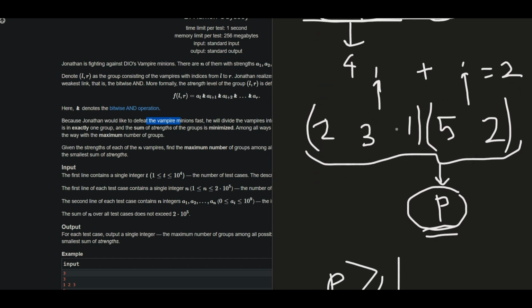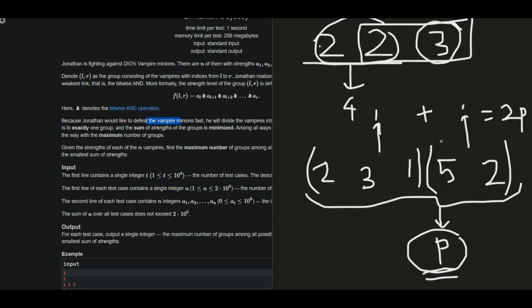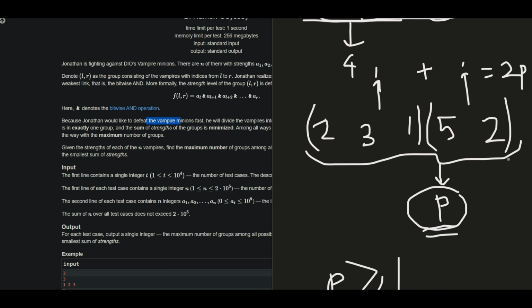The bitwise AND of any of these segments cannot go below 1. So the minimum I could get is P, and the value would be at least 2P. So the best possible way is to consider the entire array, and the bitwise AND of that complete array would be equal to P.